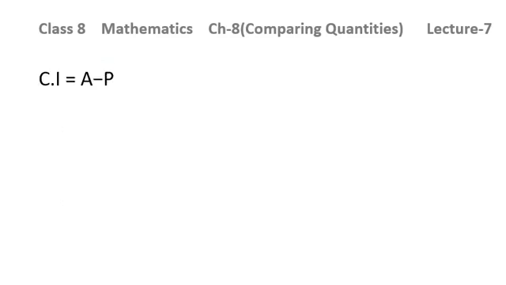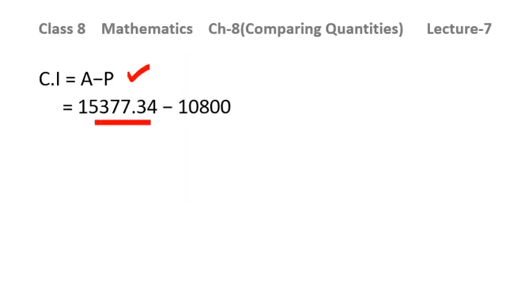And compound interest is given by this formula, amount minus principal. Amount we have calculated 15,377 decimal 34 minus this was the principal given to you in the question. So it will be 4,577 decimal 34. This is your answer.